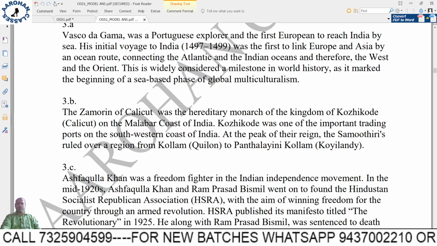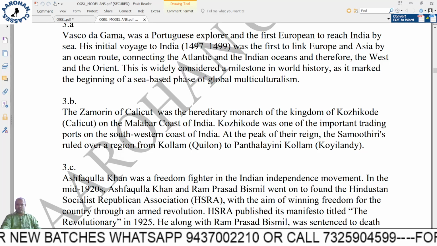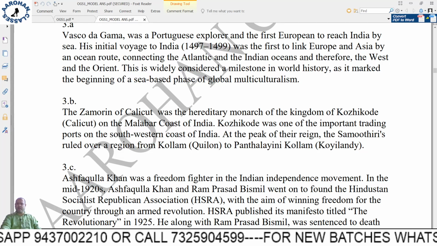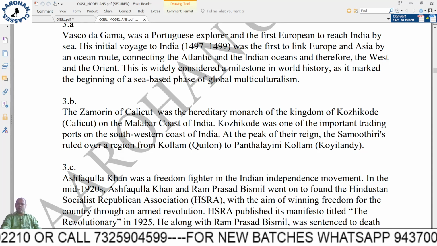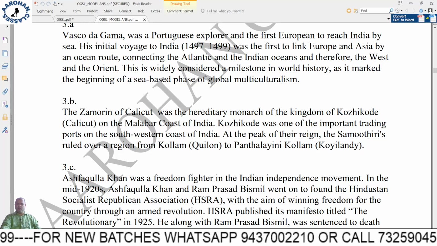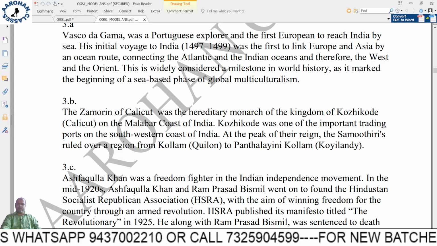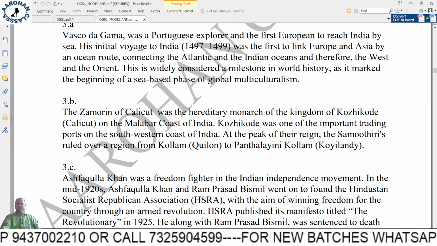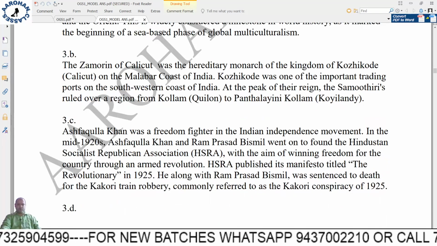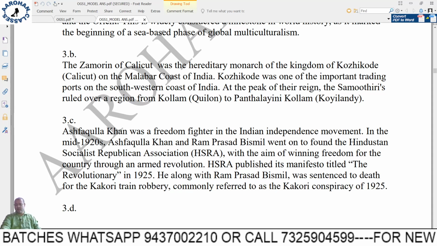So he was a Portuguese explorer and the first European to reach India by sea. His initial voyage to India, 1497 to 99, was the first link between Europe and Asia by an ocean route connecting the Atlantic and Indian Oceans, and therefore the West and the Orient. This is widely considered a milestone in world history as it marked the beginning of a sea-based phase of global multiculturalism.